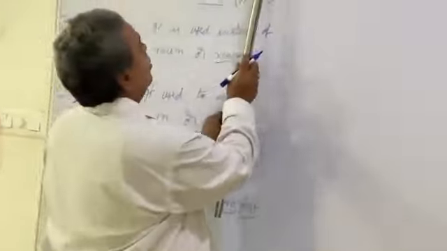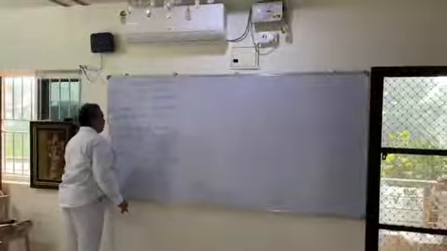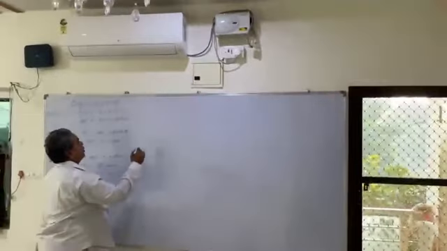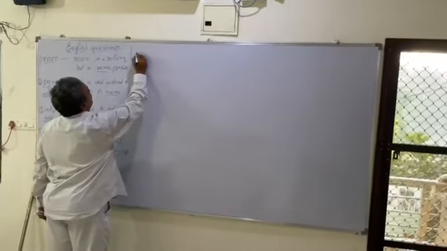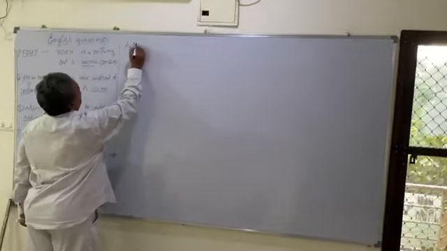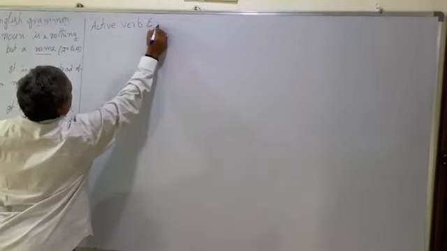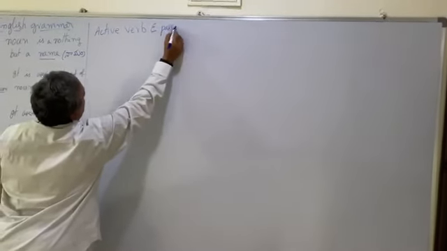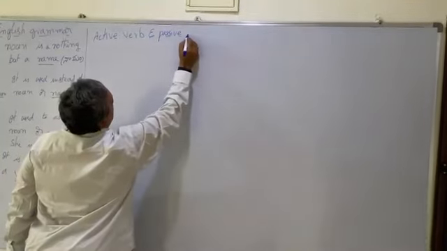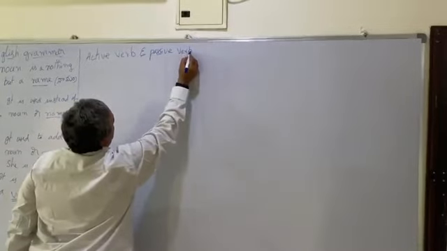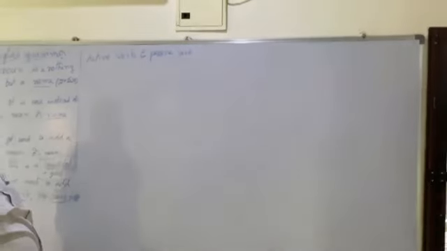In the same way we have to do adverbs. How many types of verbs are there? There are two types of verbs: active verb and passive verb. Passive means lazy verb; lazy verb means it will become a passive verb.